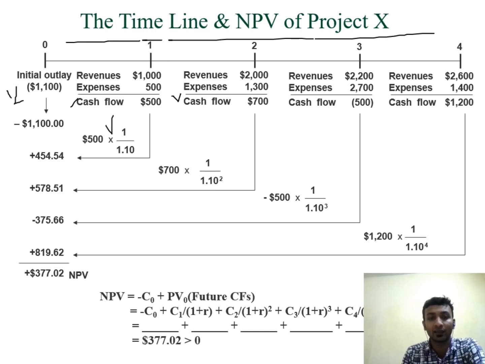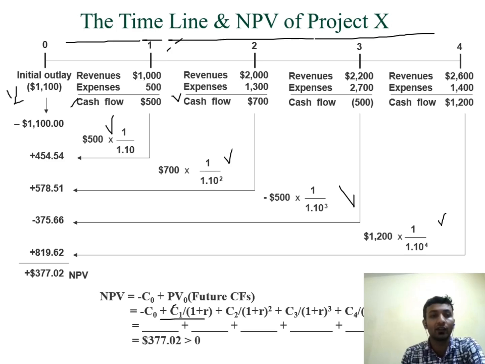We all know the present value formula, that is this one, C by 1 plus R to the power number of years. Okay, R is the rate of interest, C is cash flow, and number of years, here 1 year or 2 year or 3 year, whatever is given. Okay, so we have to find out the present value of each cash flow. Okay, each future cash flow.